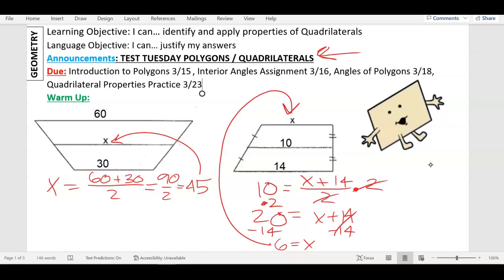So if you need this, go get it out of the blue bin, 323. If you need this, go get it out of the blue bin for 318. All right, so let's get that out now because I'm going to come and see what you're working on. And we're going to get started. Here we go.